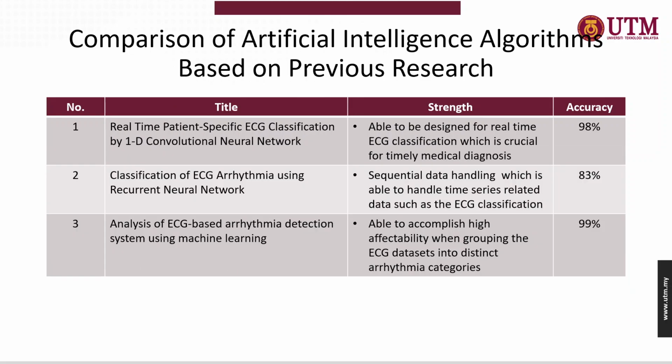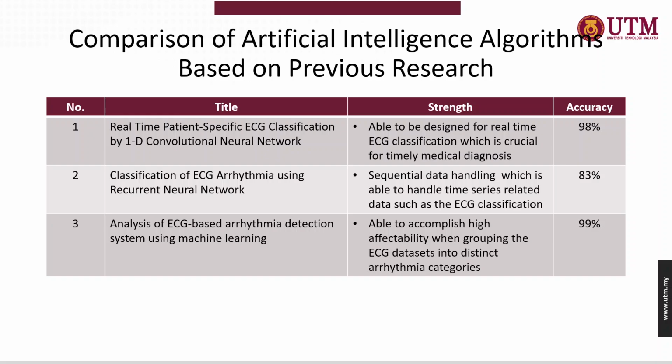Hereby are some comparisons of the artificial intelligence algorithms based on previous research. Hereby, I will actually go through the respective research in accordance to their title and their respective strength, and last but not least, I will highlight the accuracy for each of the respective artificial intelligence algorithms that have been carried out towards the classification of ECG.